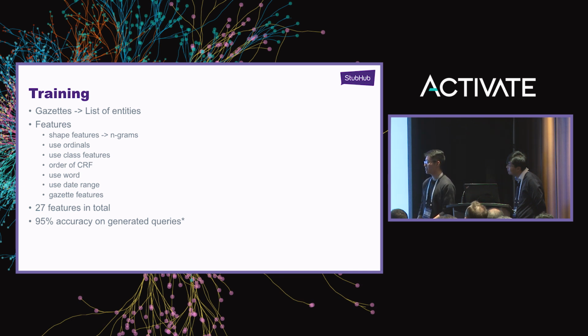For use word, we meant that we could bias the entity detection based on certain features that we extract, which I'll go into on the next slide. In total, we used 27 features and got around 95% accuracy on generated queries.